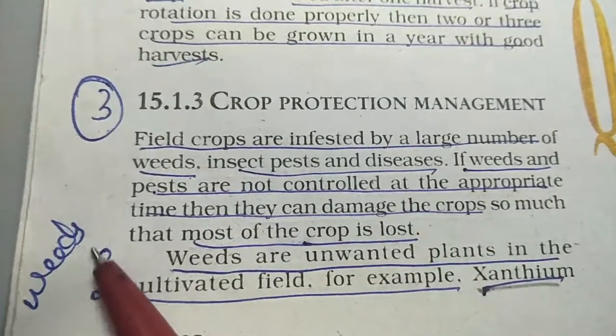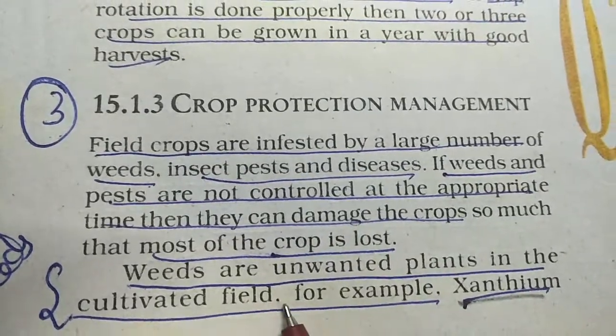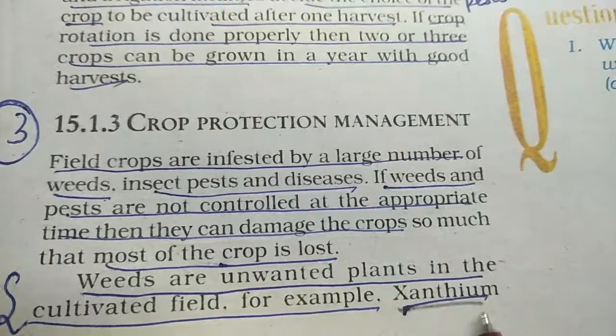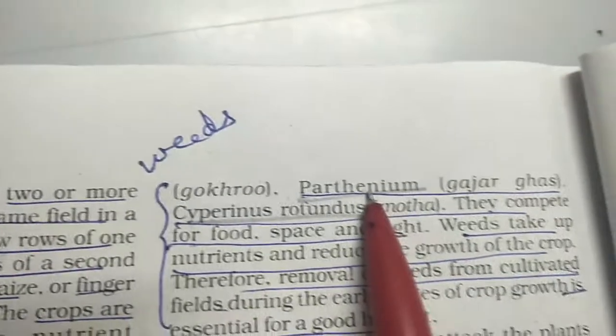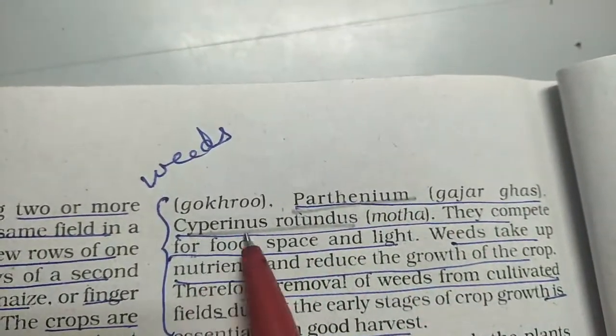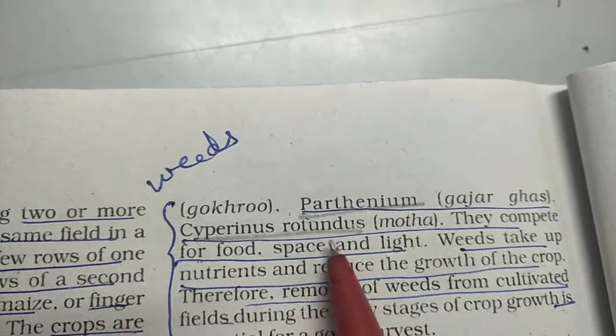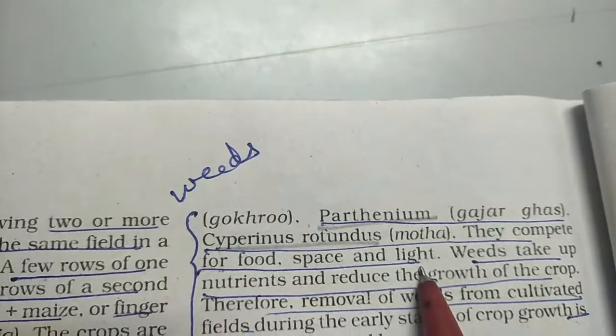Now first we go to the weeds. Weeds are unwanted plants which get cultivated in the fields. Examples of weeds are xanthium, parthenium, and cyperus rotundus. The local names are given here. These are all weeds which compete for the food, space and light with the crops.